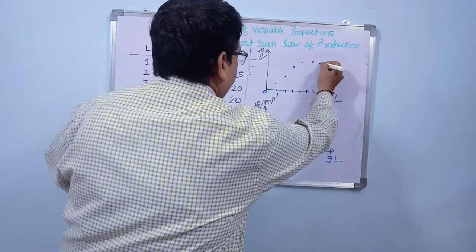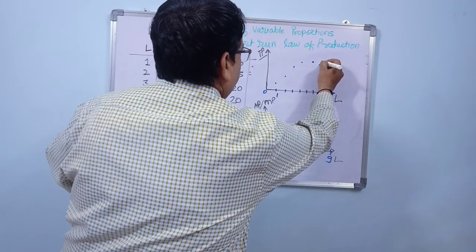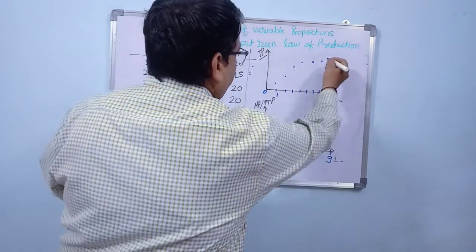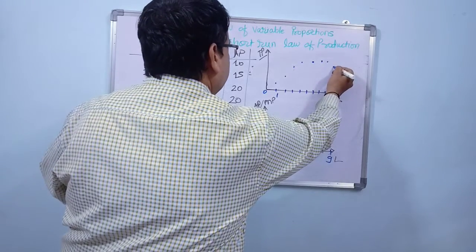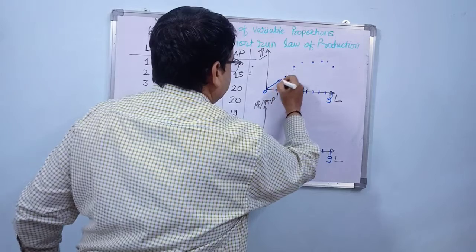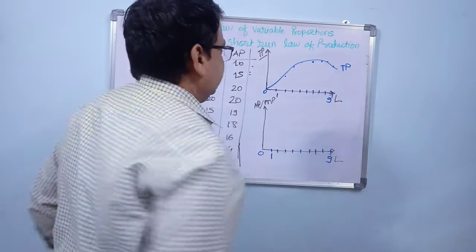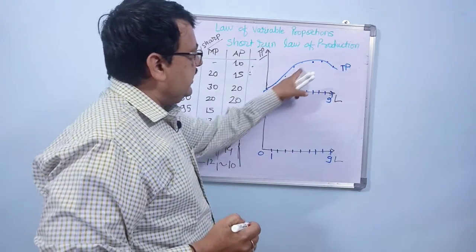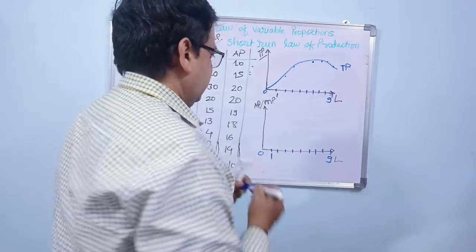It goes to 108, then it goes to 112. Now it remains constant here, and then all of a sudden it falls down. So you get a total production curve like this, where it initially increases, then it is constant, and then it falls. This is the curve for the total production.